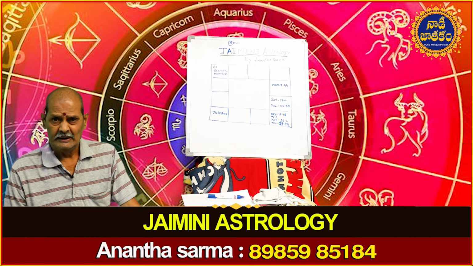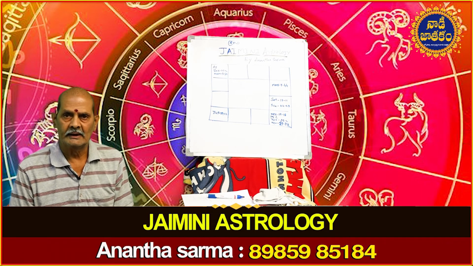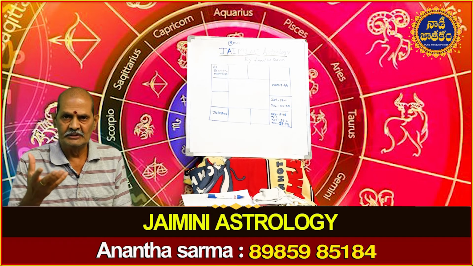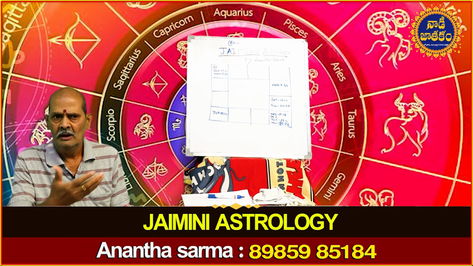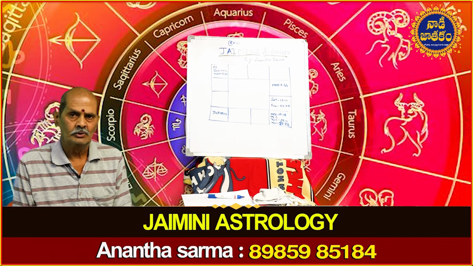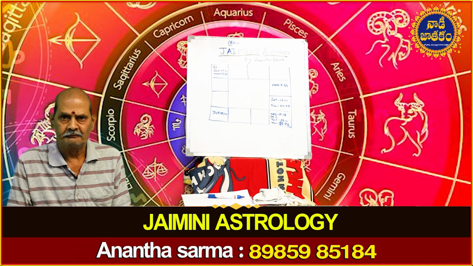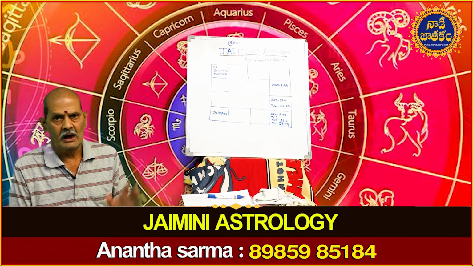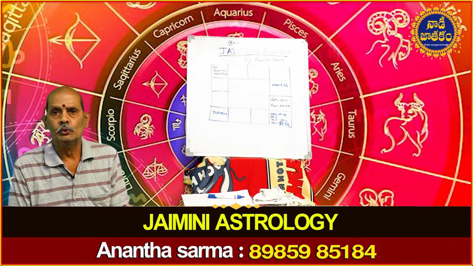What do those reference points indicate? For example, from Arudha Lagna, if a planet is in the second house from Arudha Lagna, in the fourth house, or in the seventh house from Arudha Lagna, results are given like this. So Arudha Lagna is one important reference point from where the position of planets is discussed. The second one is Upapada Lagna, or UL.